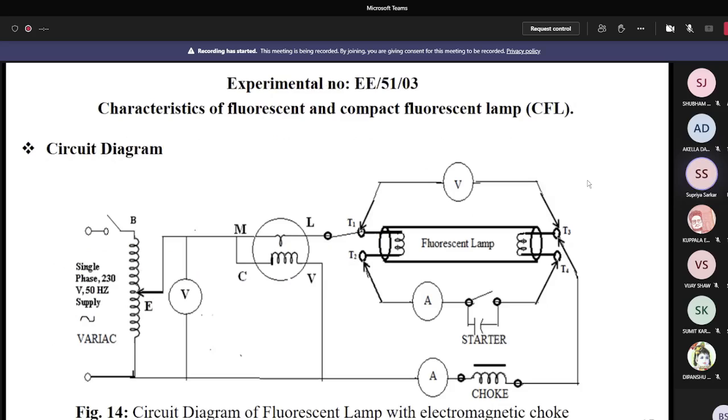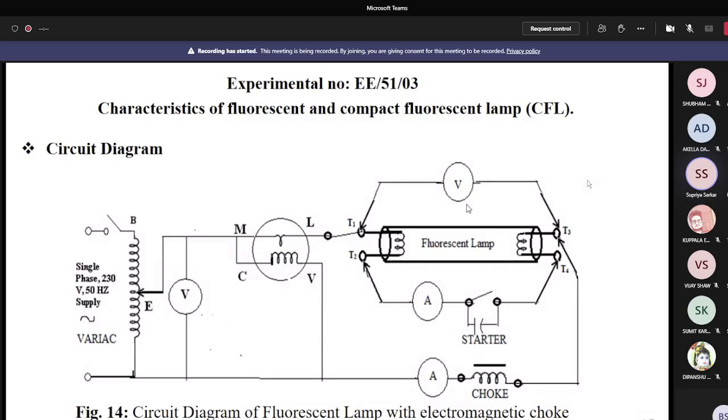First, I start with the experiment on characteristics of fluorescent and compact fluorescent lamp with electromagnetic choke. There are two types of electromagnetic choke I use in the experiment. One is an aluminium choke and the other is a copper choke. For the first case, I use the aluminium choke. Fine.